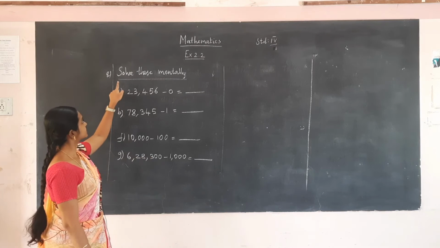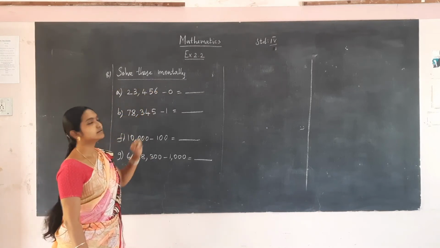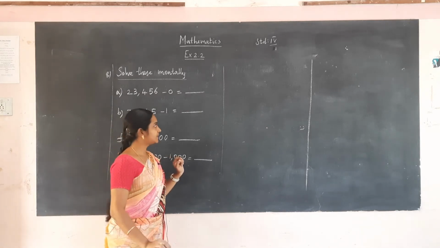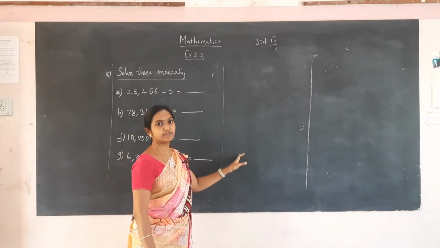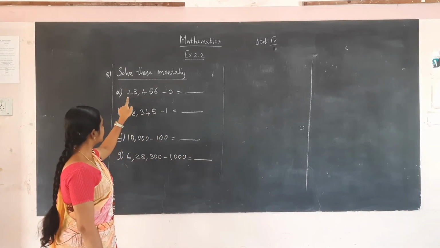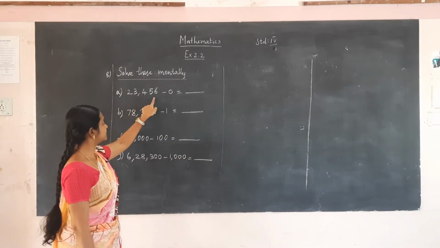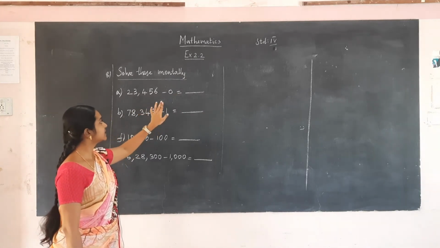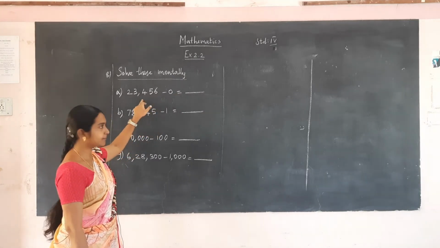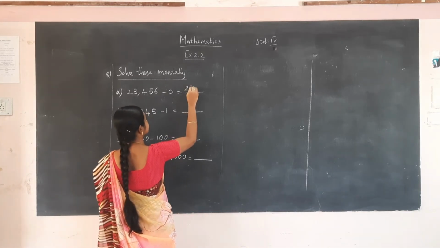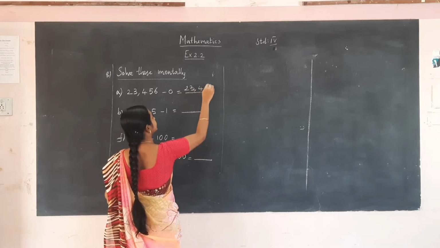Eighth problem is solve these mentally. Solving mentally means we should not use pen or pencil to do calculations in the side. We have to do the calculations mentally. First one is 23,456 minus 0. If we subtract 0 from any number, we will get the same number as answer. So the answer is 23,456.